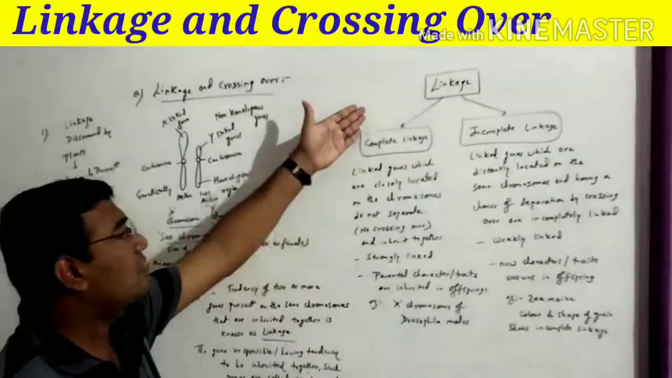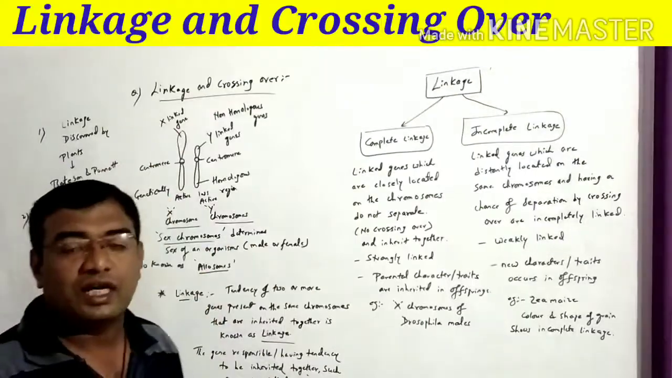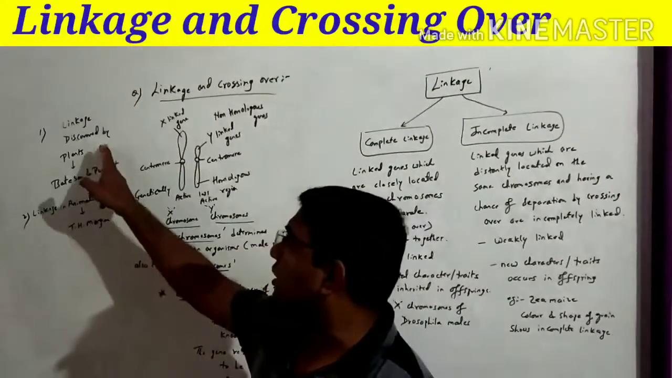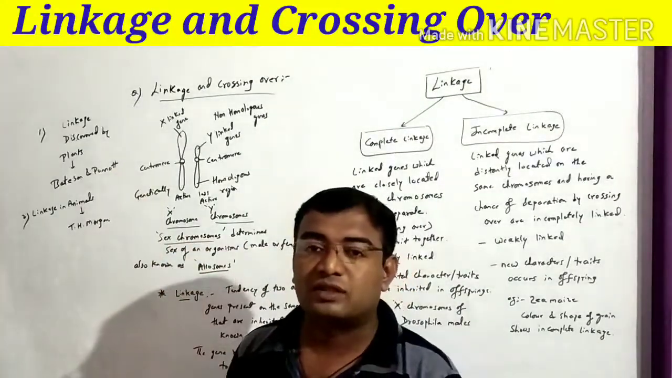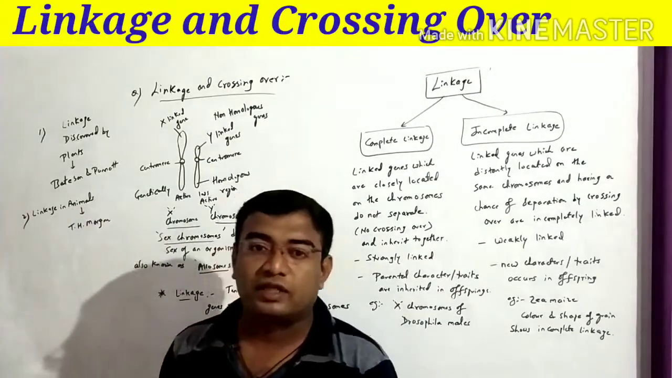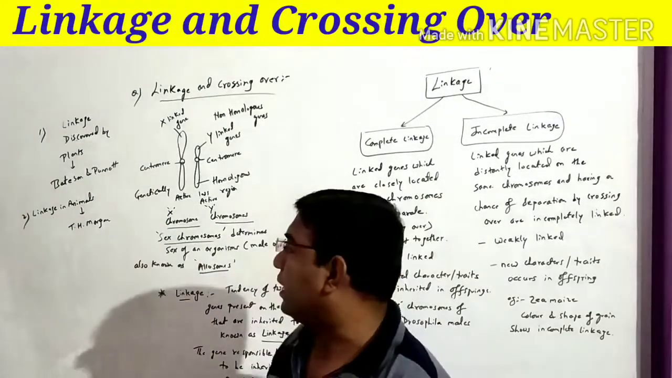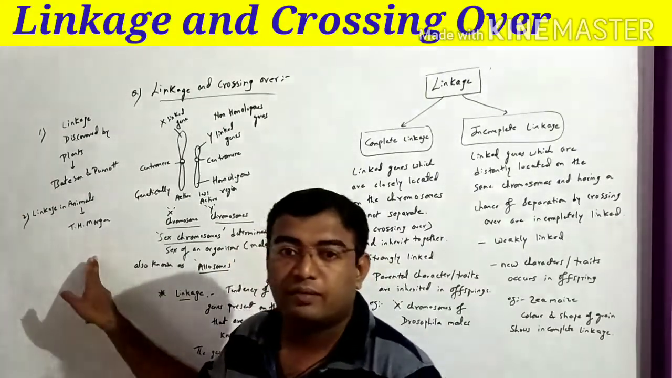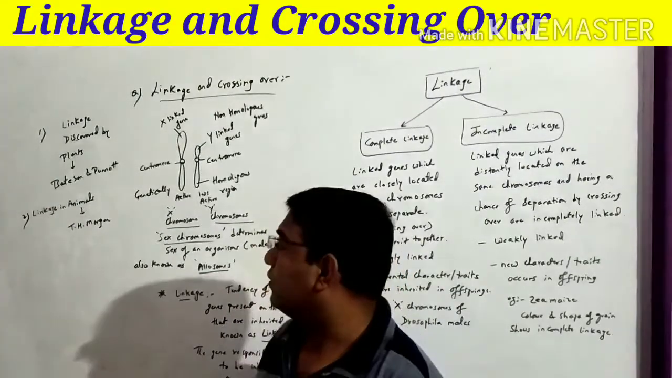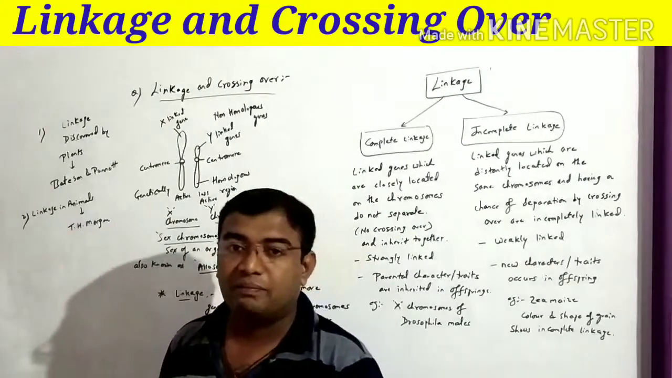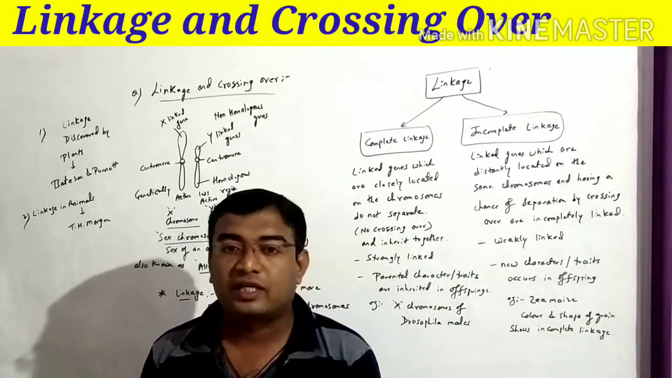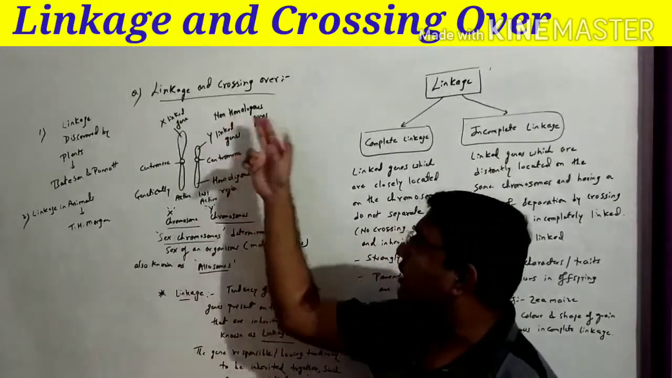Before we start the topic of linkage, we should know what linkage is and what crossing over is. The linkage concept was introduced by two scientists in plants. It was discovered by Bateson and Punnett. The same concept of linkage in animals was discovered by T.H. Morgan. We should know the names of the scientists T.H. Morgan, Bateson and Punnett. In plants it was discovered by Bateson and Punnett, and in animals by T.H. Morgan.